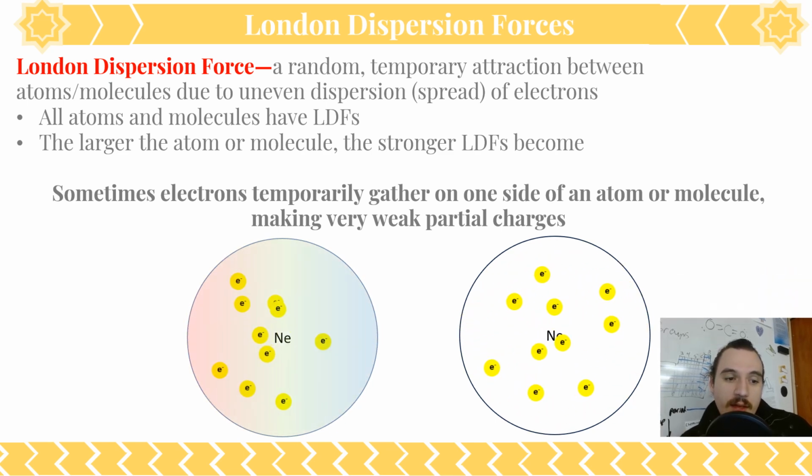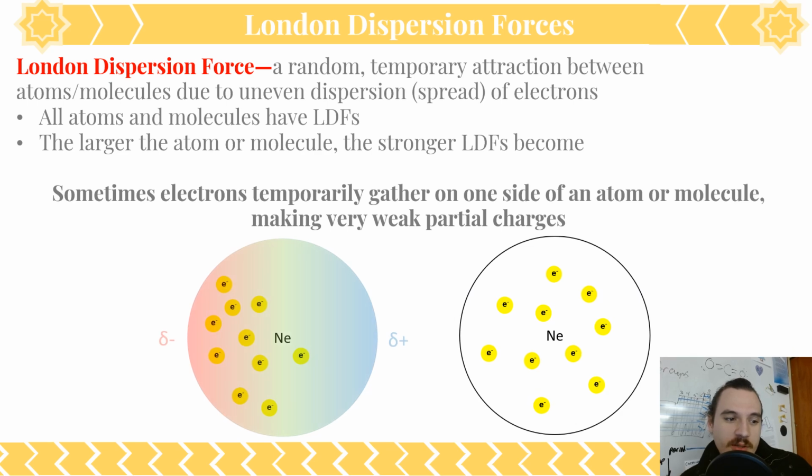The whole thing that happens with London dispersion forces is that sometimes electrons will temporarily gather on one side of an atom or molecule, making very weak partial charges. So neon here with its 10 electrons, if we take a snapshot in time, its electrons have gathered on this side of the atom randomly, all right? They've spread out randomly and they've just ended up that way. If another neon atom is nearby, its electrons will be attracted to this partial positive charge arising here, and it will also get this very slight pull.